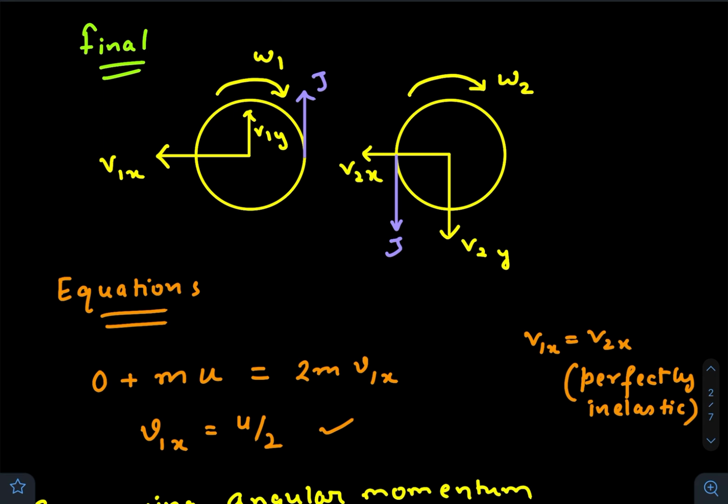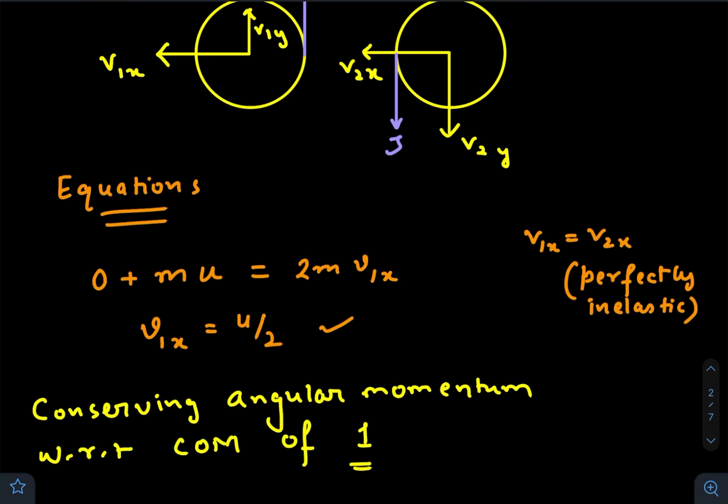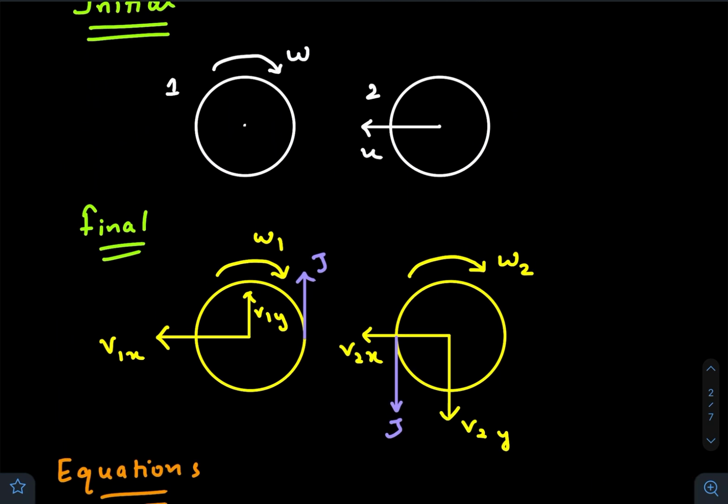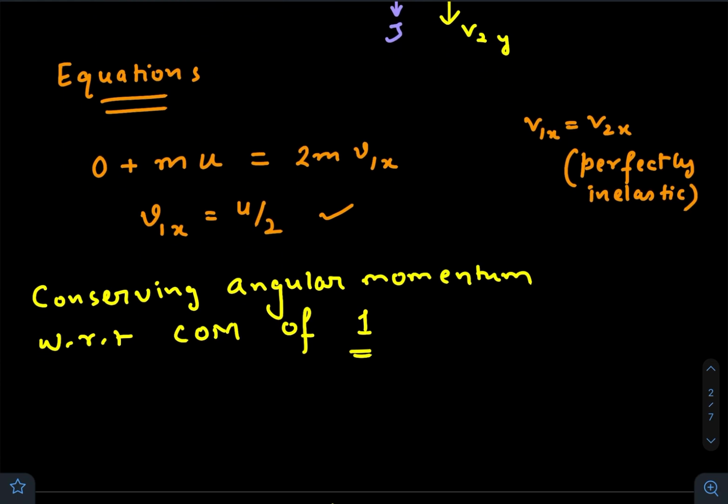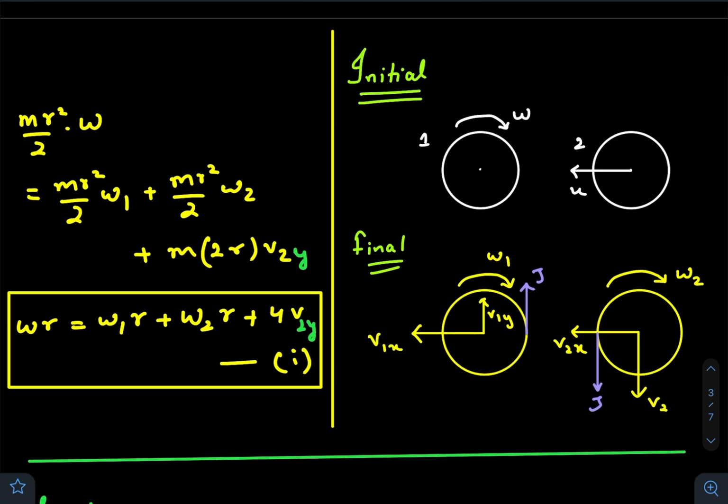For coming to our final solution, we need to find 4 more unknown variables: omega 1, omega 2, v1y and v2y. So we need 4 equations. Second equation we will obtain by conserving angular momentum with respect to the axis passing through the center of the first disk. Initially it is I times omega, that is mr square by 2 into omega, and the second disk will have 0 angular momentum because it is not rotating at all, and the velocity component is passing through the axis itself.